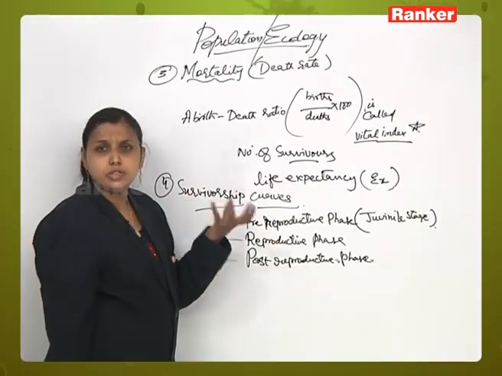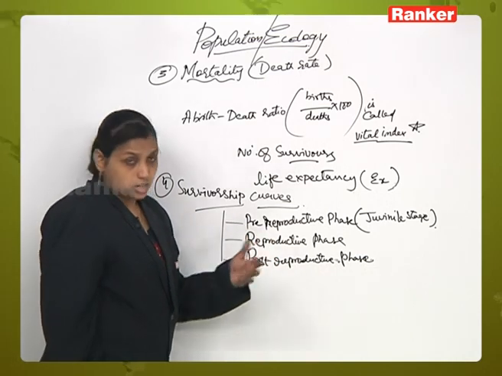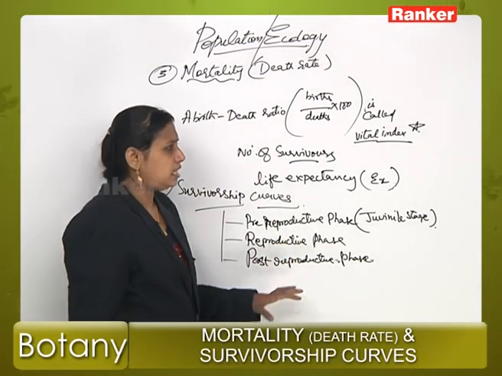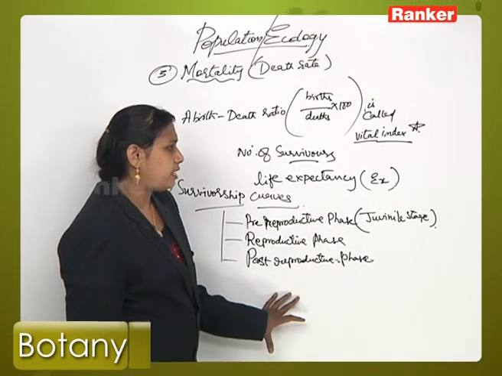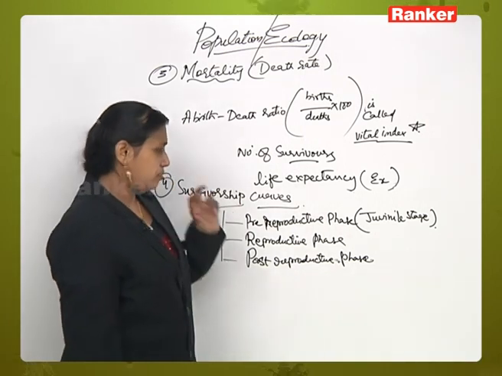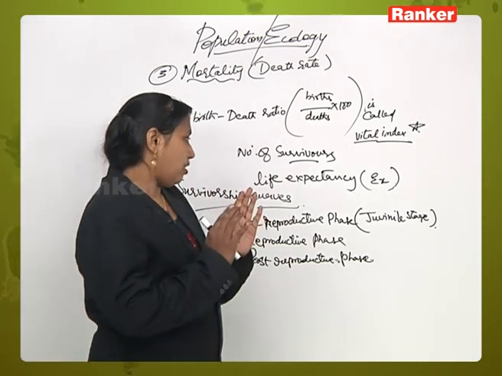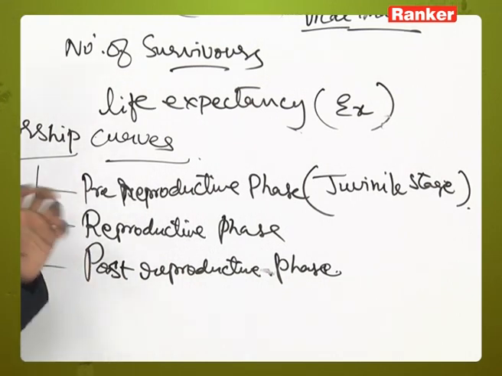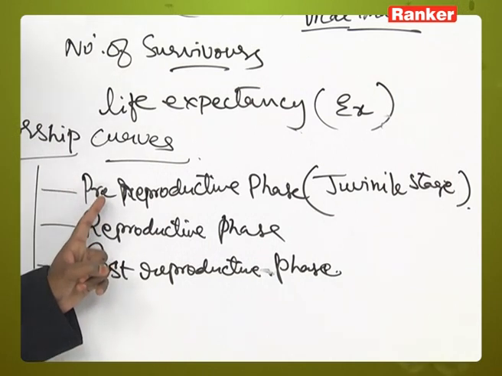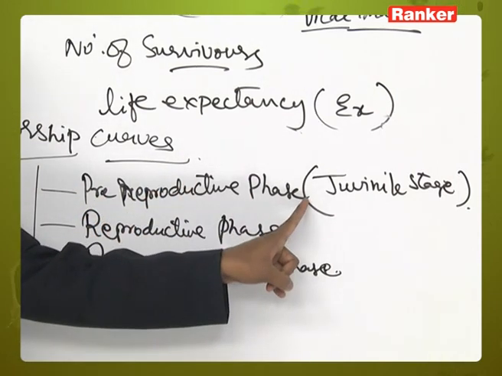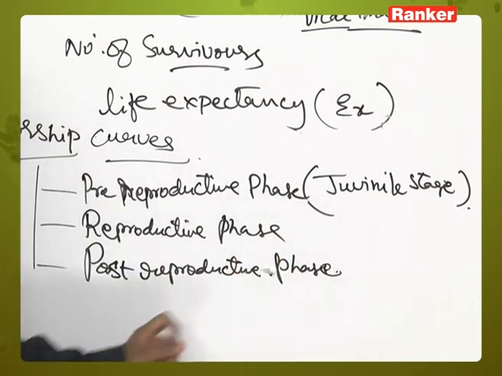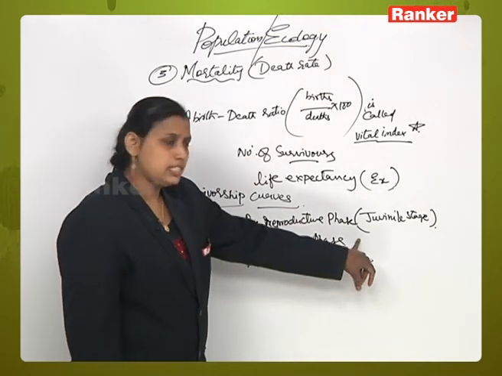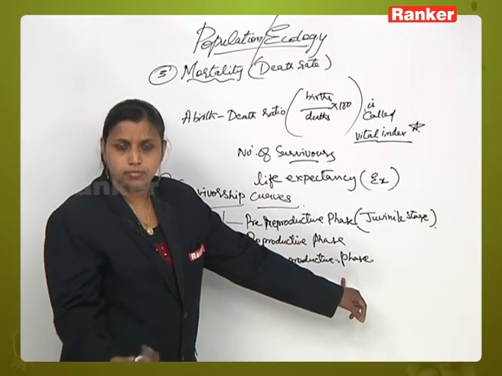The pre-reproductive stage means the juvenile stage, the initial stages after birth. Next, the reproductive stage is called the mature stage, and the third stage is called the post-reproductive stage, where aging occurs. Survivorship curves show how the percentage of survivors differs from age to age. The survivor percentage is different in the pre-reproductive stage, different in the reproductive stage, and very low in the post-reproductive stage, that is, in a newly born baby, in the adult stage, and in old age.